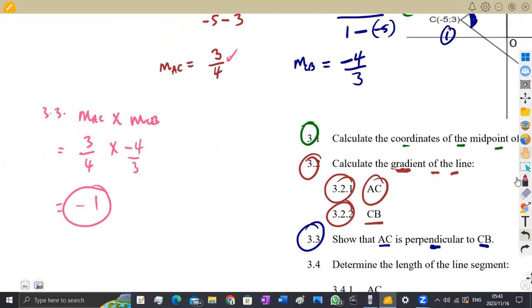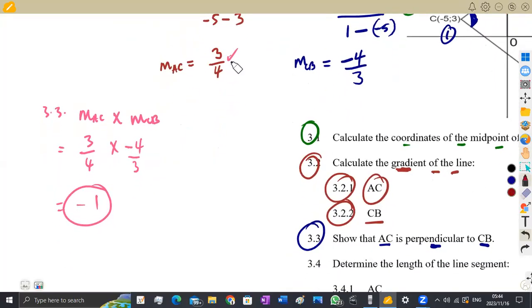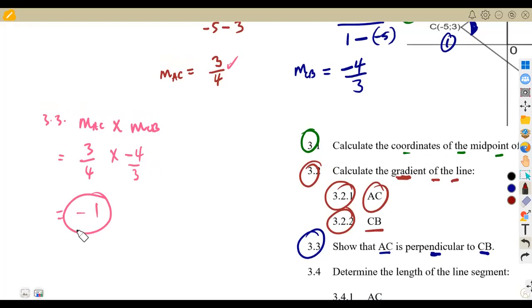So therefore, we can conclude that they are perpendicular since we know that perpendicular lines, the product of their gradients is a negative 1. So therefore, the line AC in that case is perpendicular to CB in that case. All right. The reason is because the product of the given gradient is negative 1. All right.